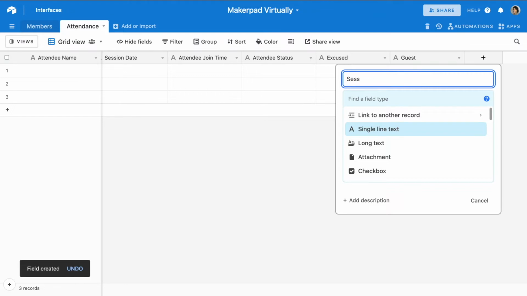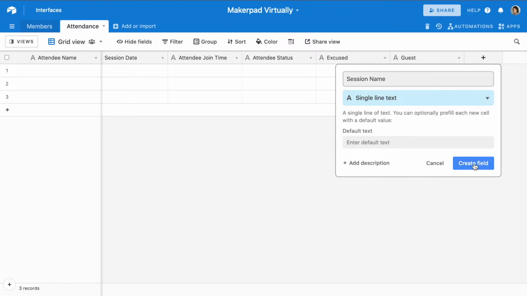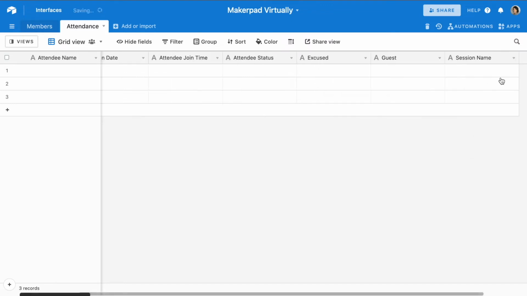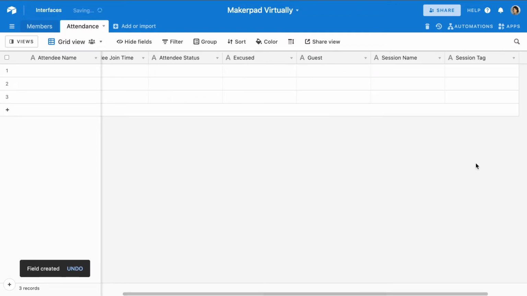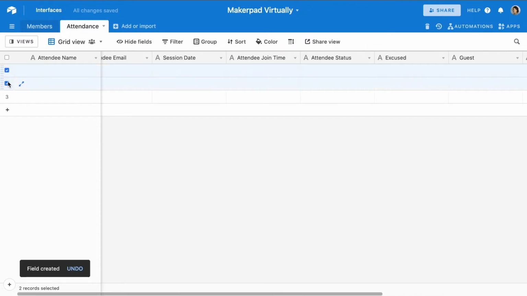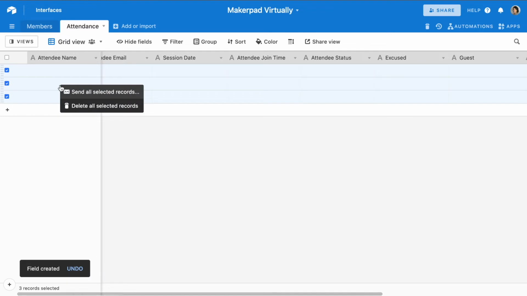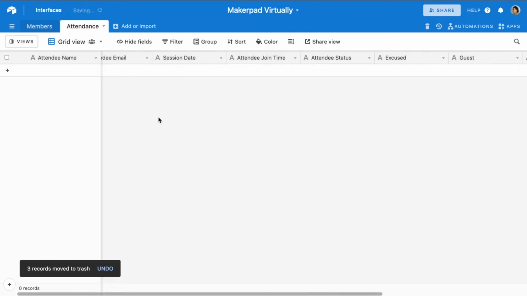Oh, watch out for typos. These fields won't work if there's any typos in them, so be careful of that. So we have session name and session tag. Perfect, so we have all the fields that we need. We'll get rid of these default records that are created when we create new tables.